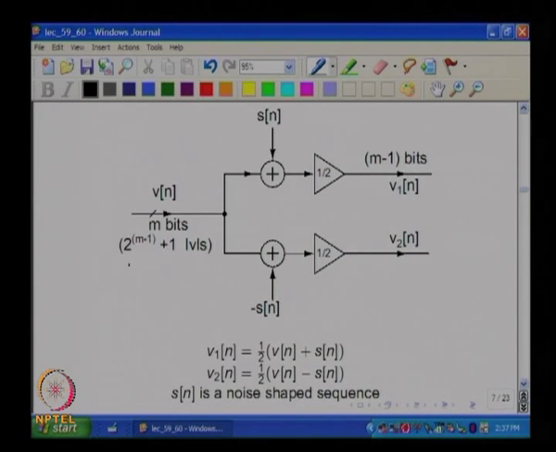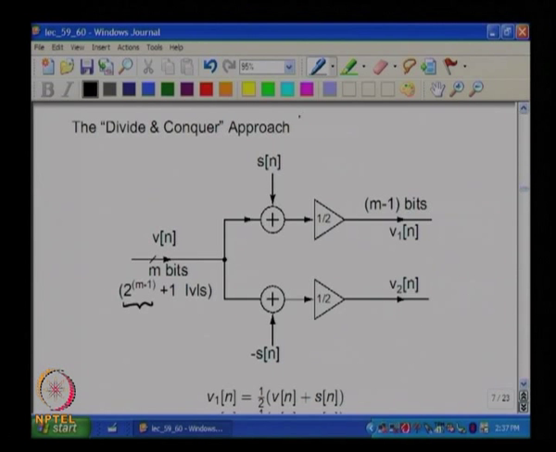In the same way, assume you have 2 to the m minus 1 plus 1 levels. This is a technique which will work only if the number of unit elements is a power of 2.